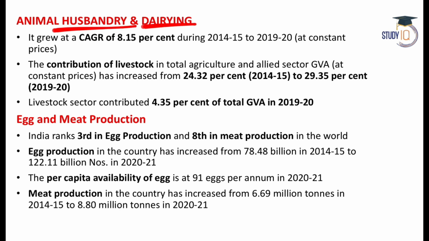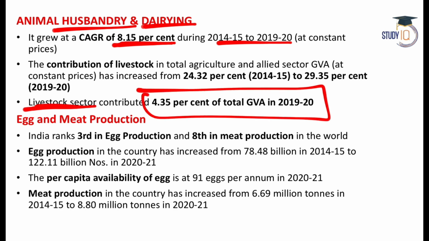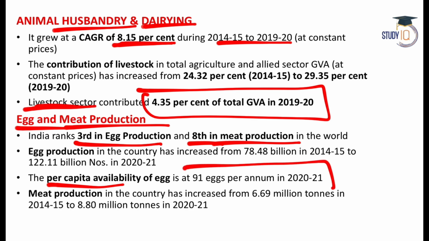Animal husbandry and dairy grew at 8.15% in the last few years, right? So livestock sector contributed 4.35% of the total gross value added in the financial year 20. Our egg and meat production is also increasing. India ranks third in the egg production and eighth in the meat production in the world. The per capita availability of egg is 91 eggs per annum. This is availability of egg. 91 eggs are there in India for every person in 1 year. And meat production has also increased steadily. Now it is approximately 8.8 million ton.